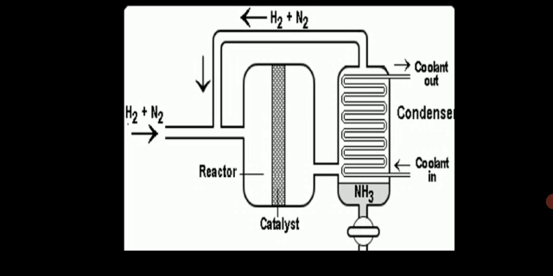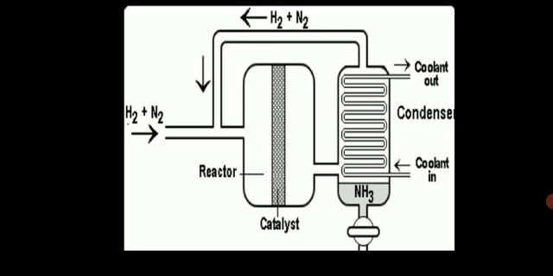Got it? In this way the process goes on. So in this way we can prepare ammonia by Haber's process. Haber's process is nothing but N2 plus 3H2 giving ammonia, and the reaction is exothermic in nature. So what you find is that initially it is heated. As the reaction is exothermic, after that heating is not required, because the heat liberated during the course of the reaction carries the reaction forward.